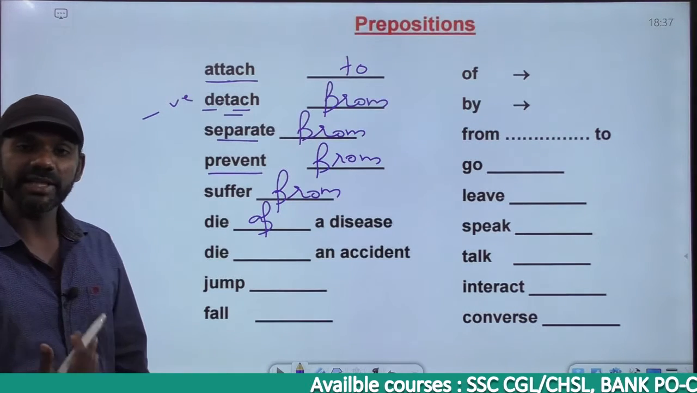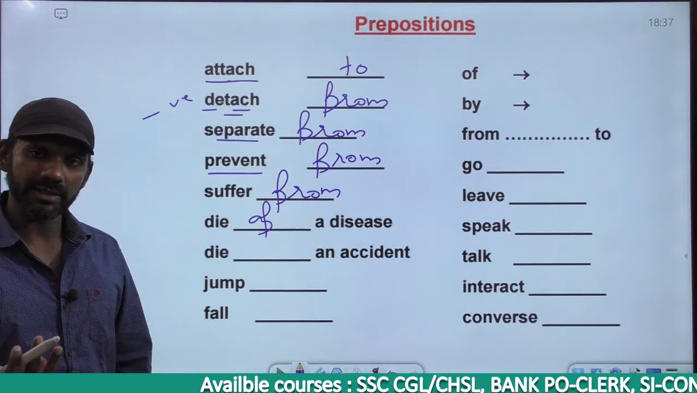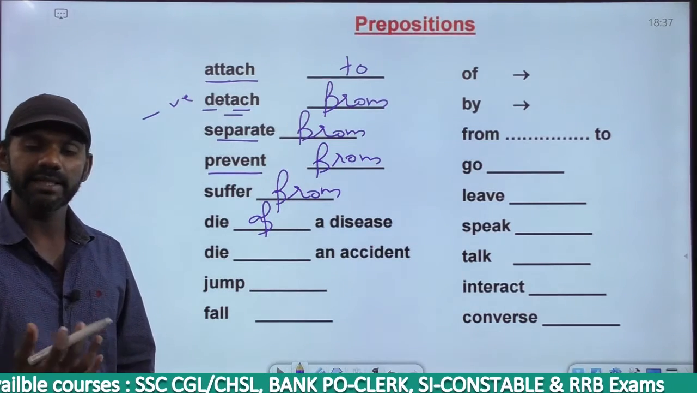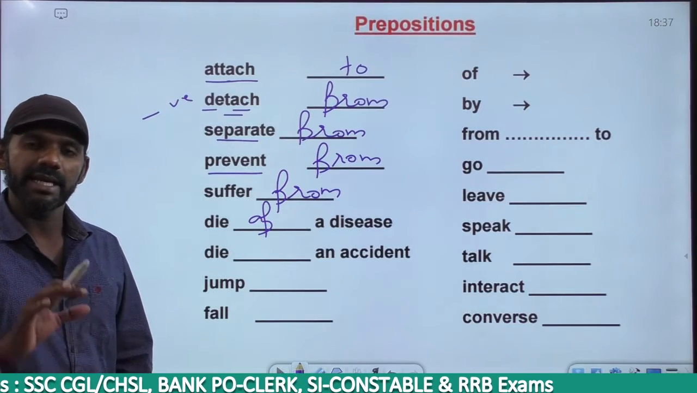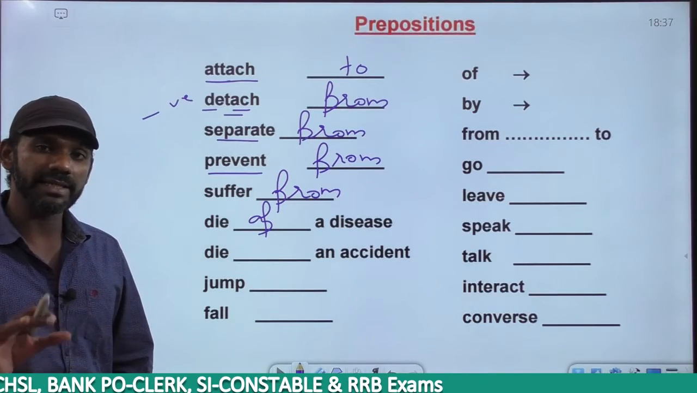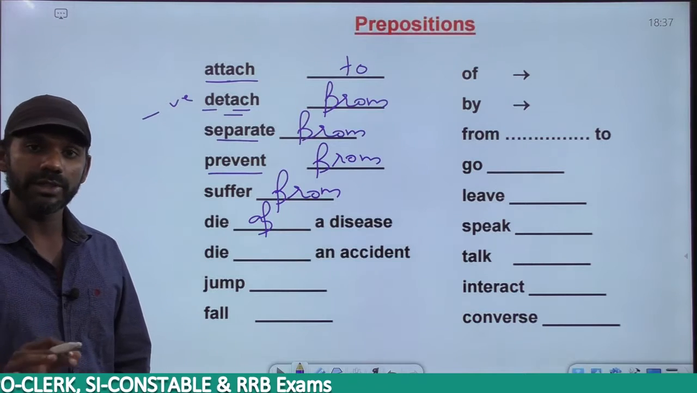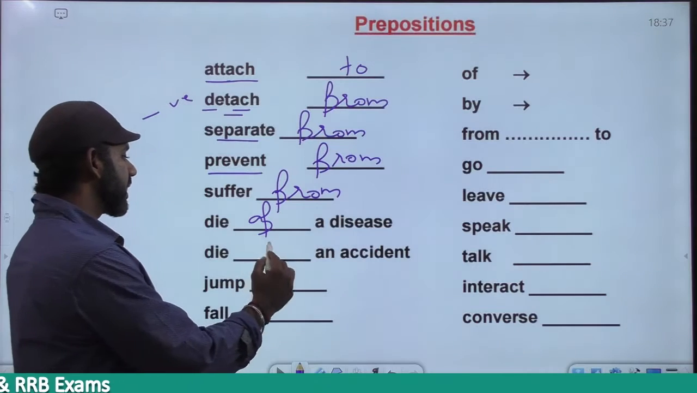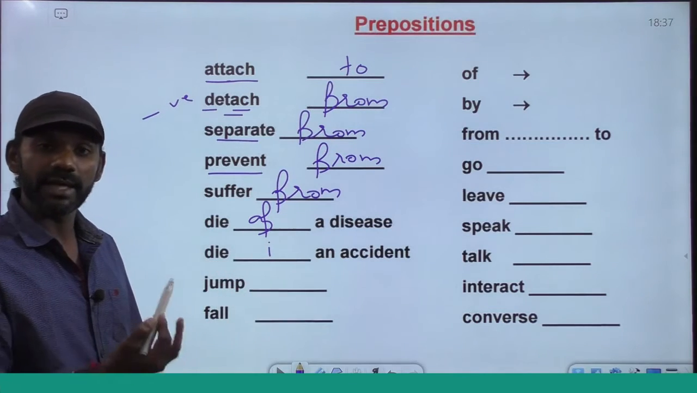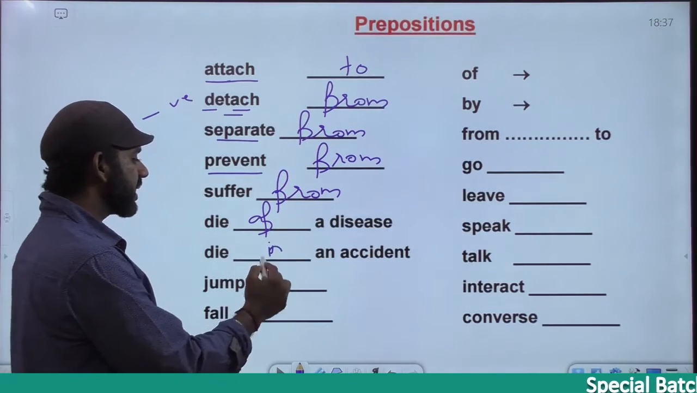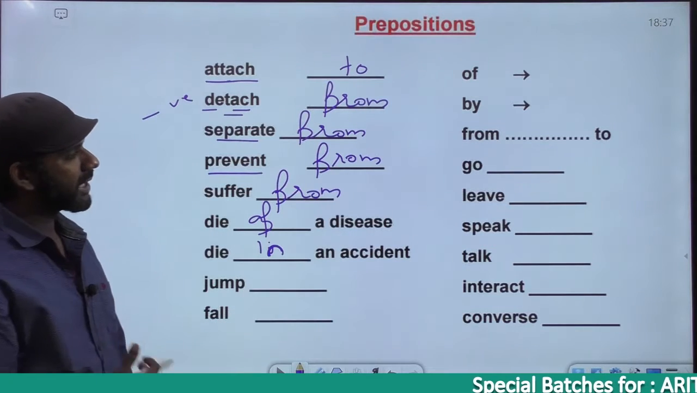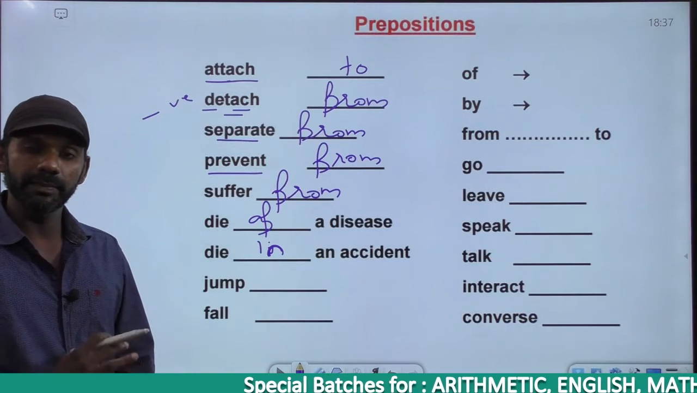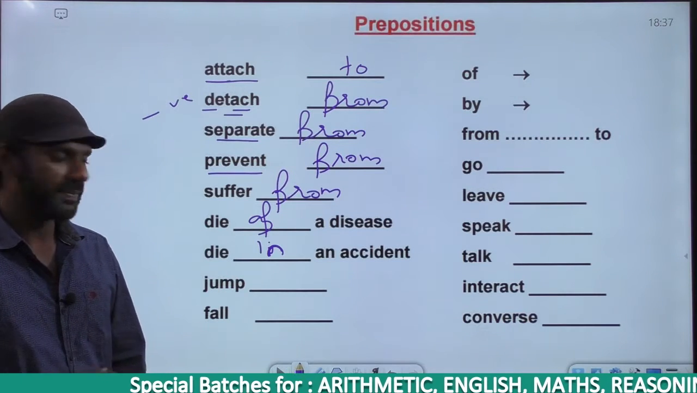He died dash an accident. Of an accident, with an accident or in an accident. Now accident is not a disease. I said people die of a disease. He died with an accident, along with accident, means he died, accident also died. Does not make any sense. So he died of a disease. He died of an accident is wrong. Accident is not a disease. He died in an accident. As I said, people die of a disease and people die in an accident.